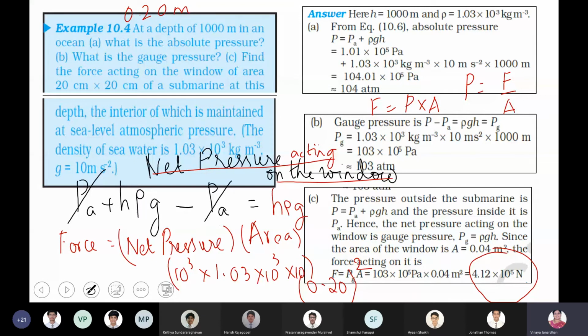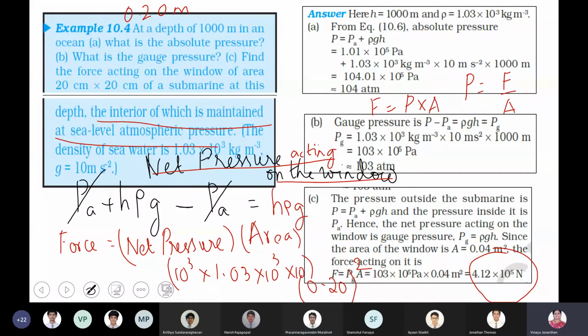And the bottom surface, the interior of the window, is maintained at sea level atmospheric pressure, that's what they have given, right? Are you clear, boys? Should I draw a diagram and explain once again? No, ma'am, it's fine.